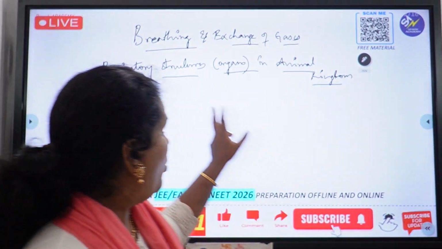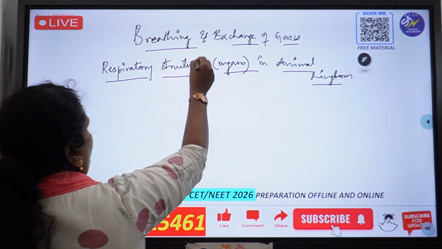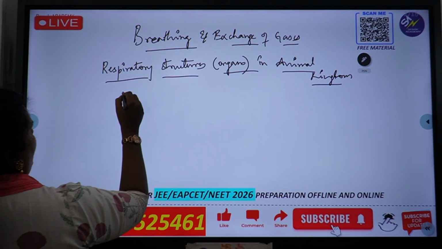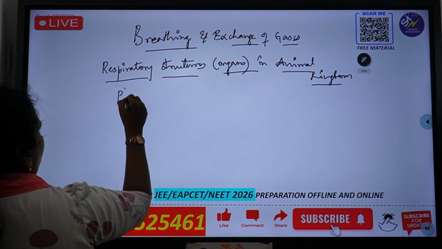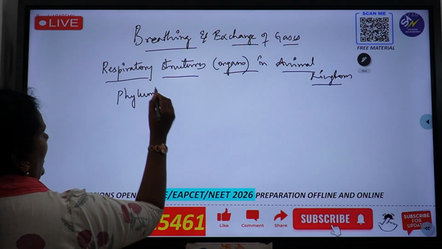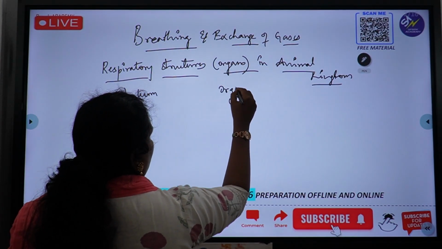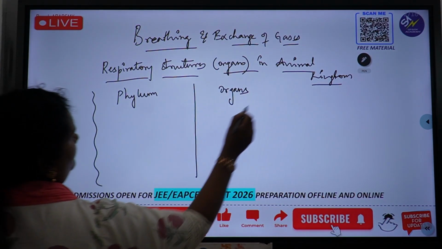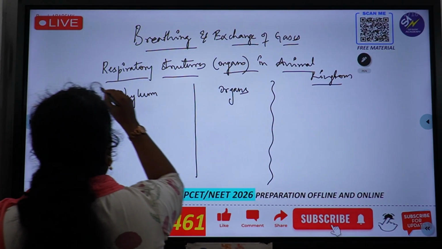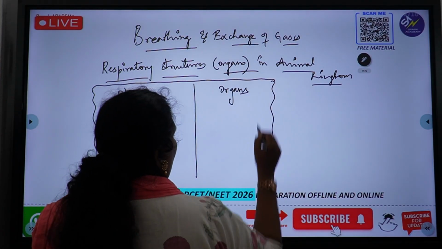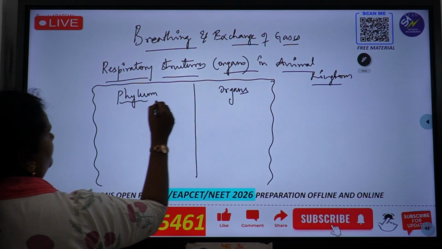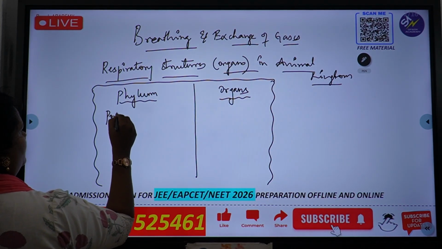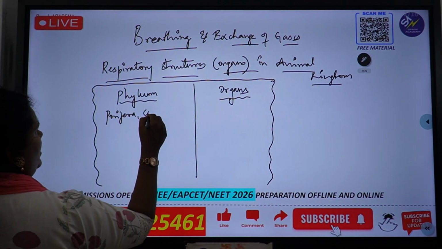So let's see what are the respiratory structures in animal kingdom, right from invertebrates. Okay, so ikkada we will write the phylum, and here we will write the organs. Okay, so we'll begin with the lowest phylum, and that is, you can see Porifera, Cnidaria.